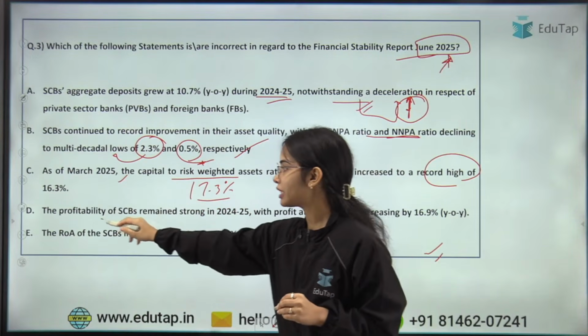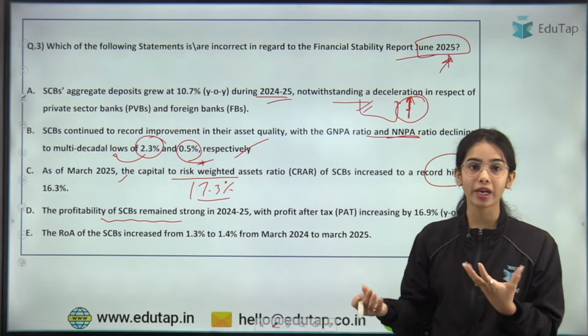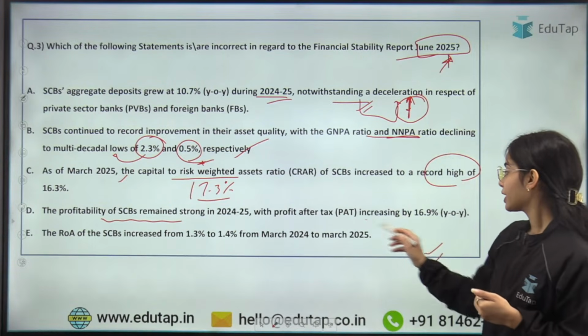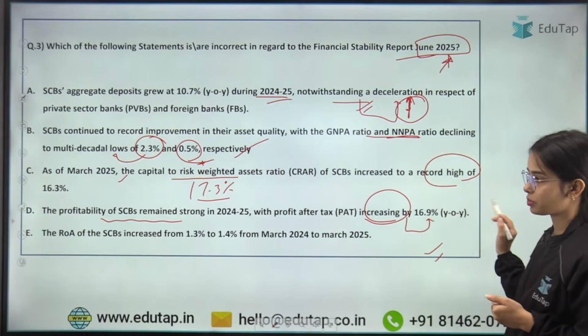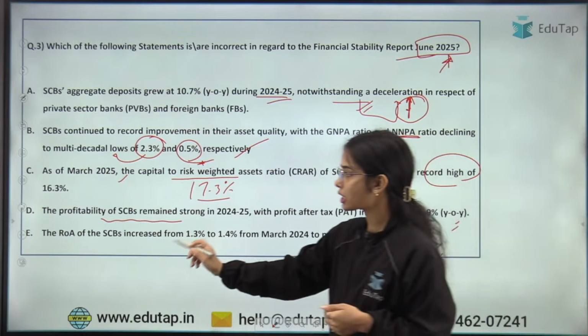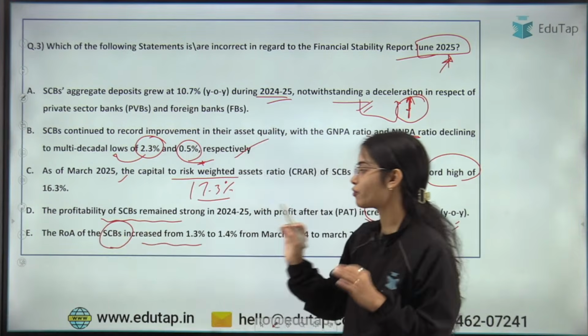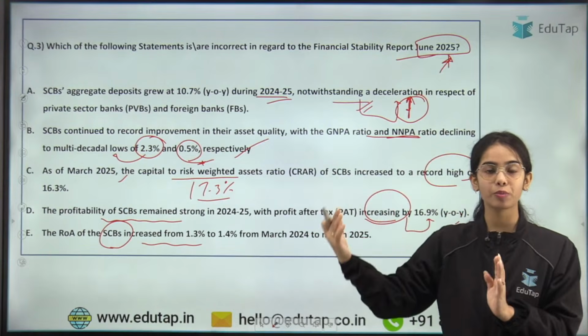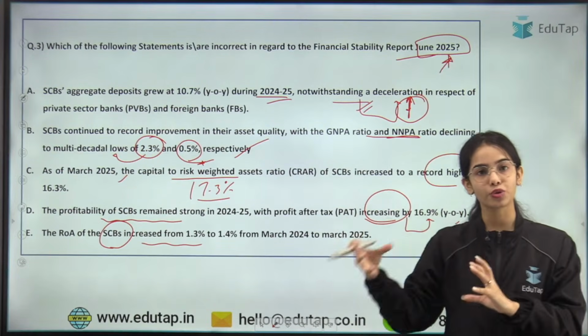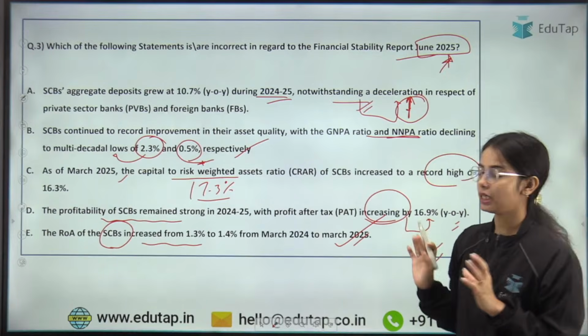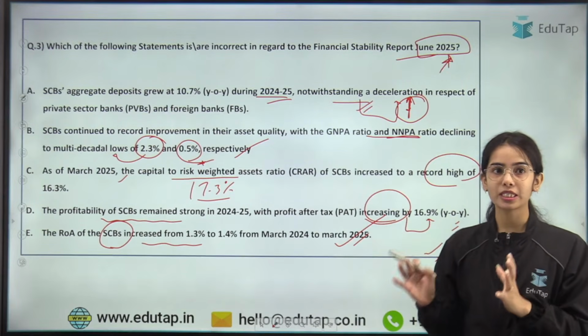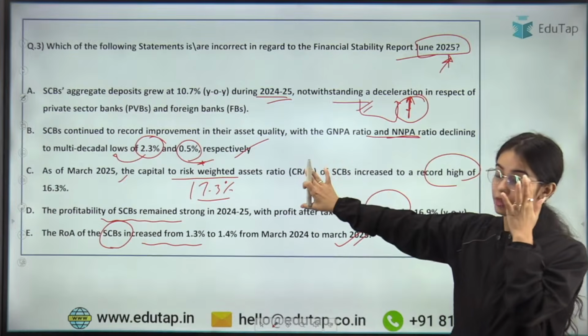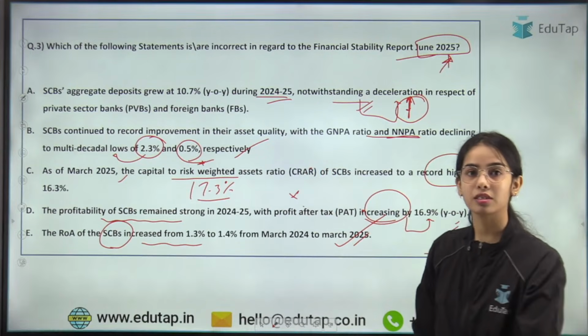The profitability of scheduled commercial banks remained strong, and the profit after tax increased by 16.9% year on year. The return on asset of the scheduled commercial banks increased from 1.3% to 1.4% from March 2024 to March 2025. This is also absolutely correct. So all the data points are correct. Just here C was not correct, and that's why your answer is C here.